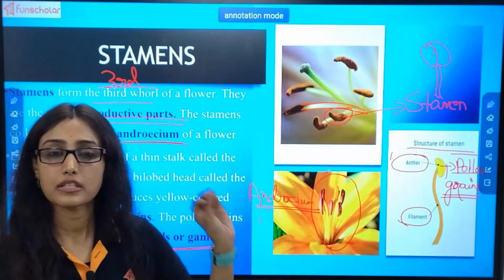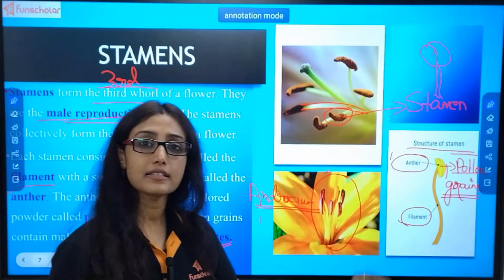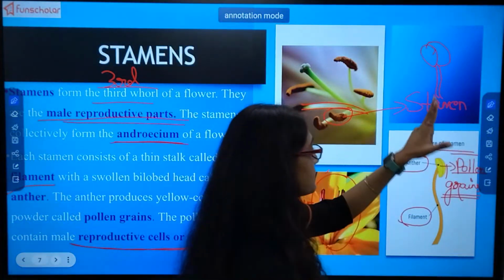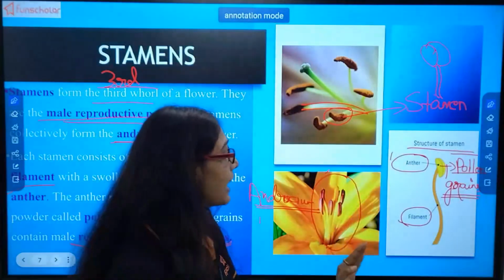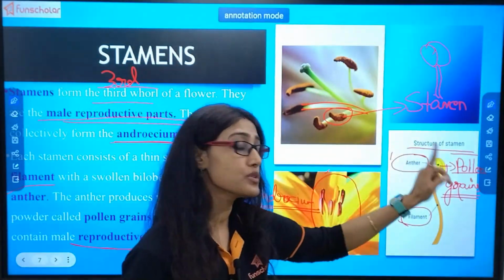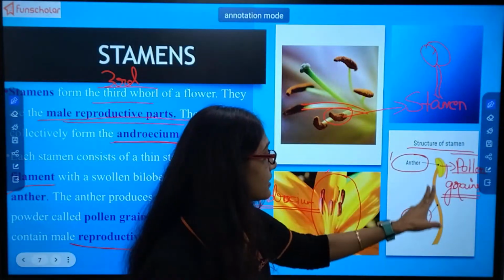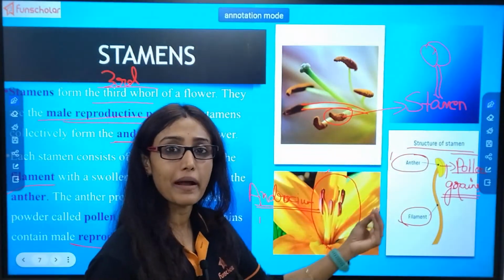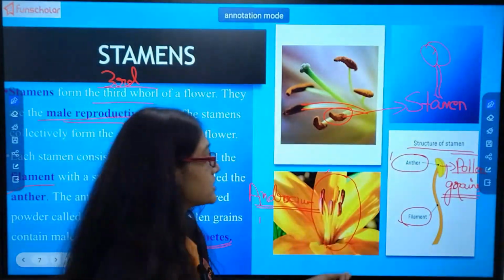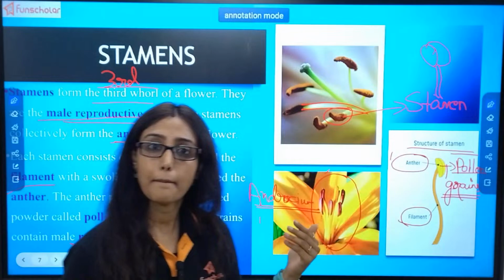To produce pollen grains. And where are the pollen grains produced? The structure of stamen is divided into two parts. The upper swollen part is known as anther, which produces the pollen grains, and the anther is held by a long, thin pipe-like structure which is known as filament.